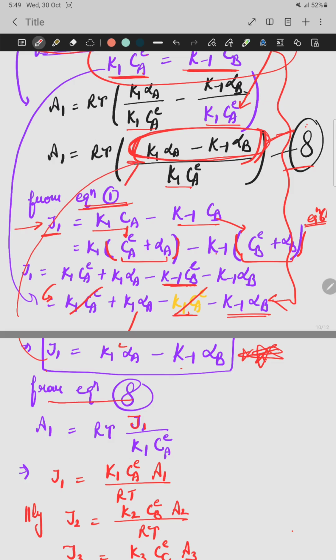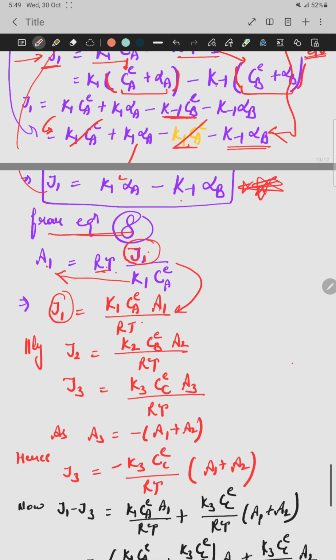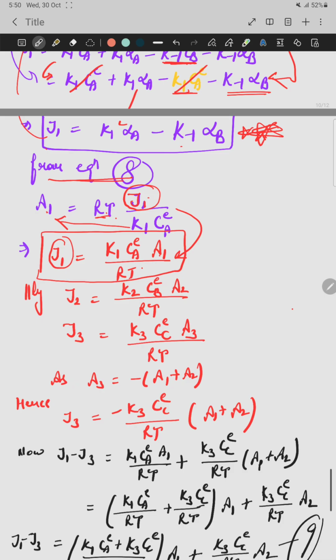So the eighth equation becomes A1 is RT J1 upon this. From this equation, after rearranging, just find out the value of J1. J1 comes out to be A1, K1 and CA on the left side, divide with RT. So this is the expression for J1. Similarly, as we derived the expression for J1, you have to directly write the expressions for J2 and J3.